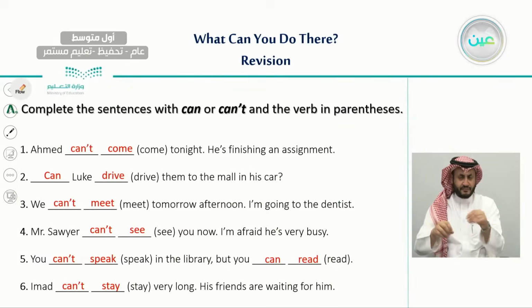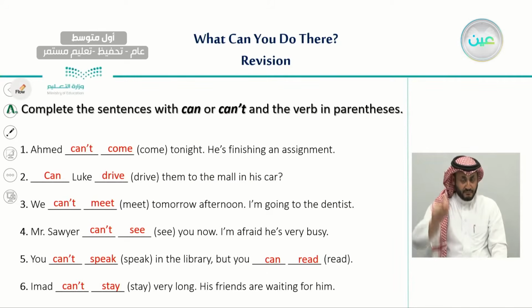Also, the other thing we did in our last lesson is that we answered this interesting exercise about completing the sentences with can or can't and the verb in parentheses. And we have answered the first one.